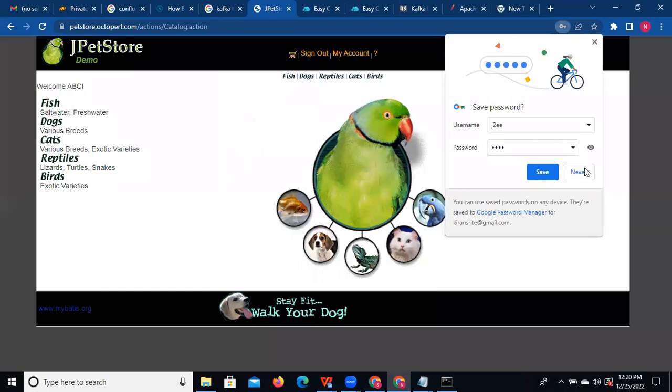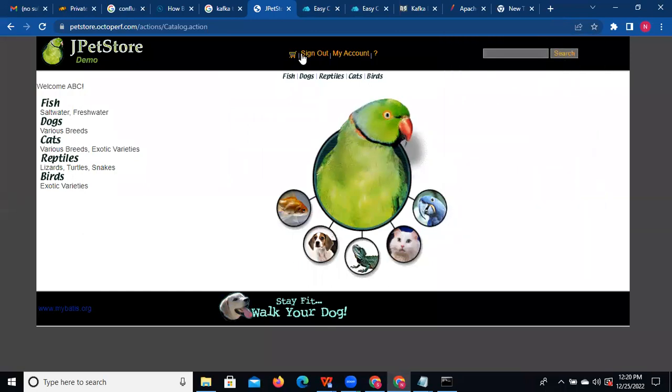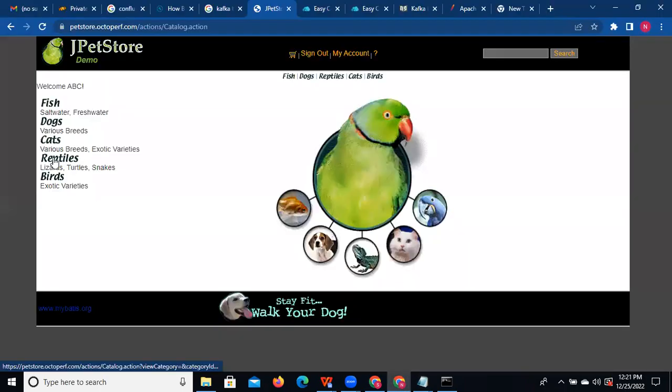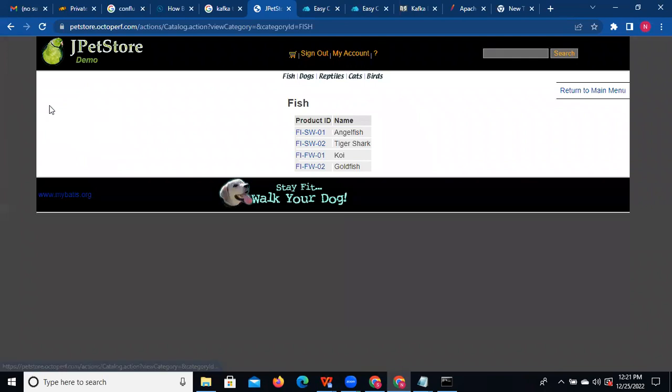Now, login is successful. After login, what happened? These are all different kinds of pets. So you need to select any one of the pets. Next, click on the pet. And after that, you are selecting any of the fish products.